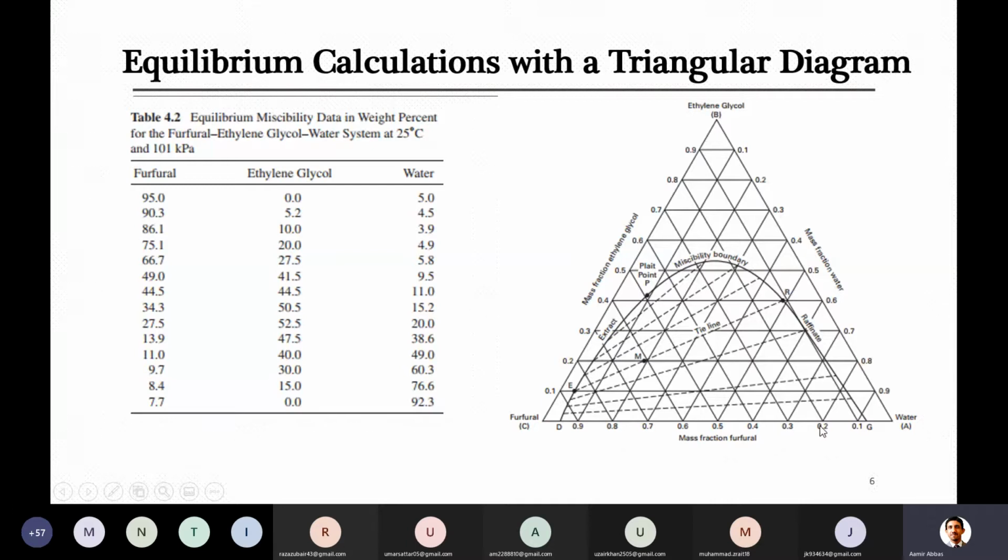So definitely it will need some practice, and then you will be able to quickly locate the line, for which component, which line I have to follow, and then mark the point inside the diagram.